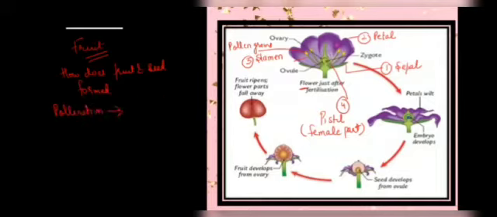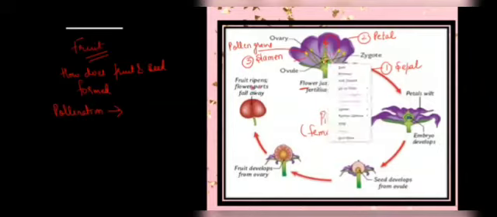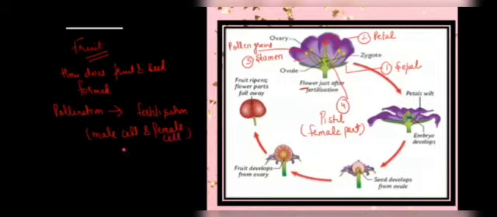This pollination helps in bringing the male gamete, the male cells, towards the female cells, and the fusion of male and female gametes results in the process called fertilization. After fusion they form the zygote.